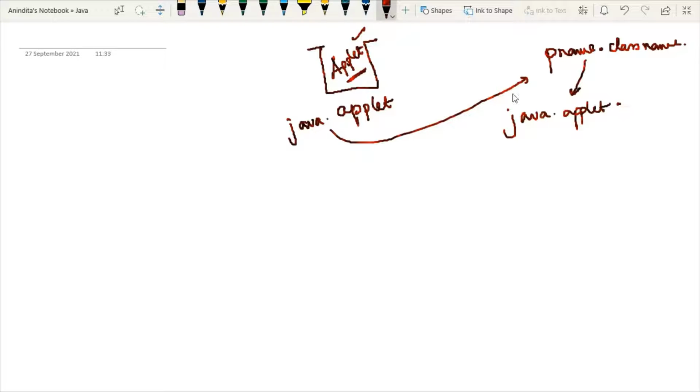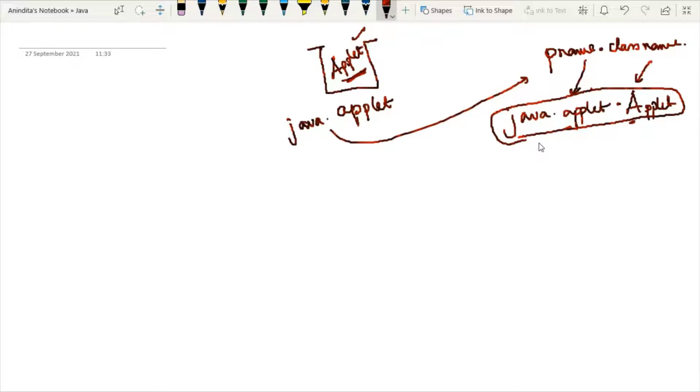And what is the class name? Here the class name is Applet. Just see one thing: in Java, I have mentioned that all the predefined classes start with uppercase and the name of the package starts with lowercase. So this is known as the fully qualified path name.